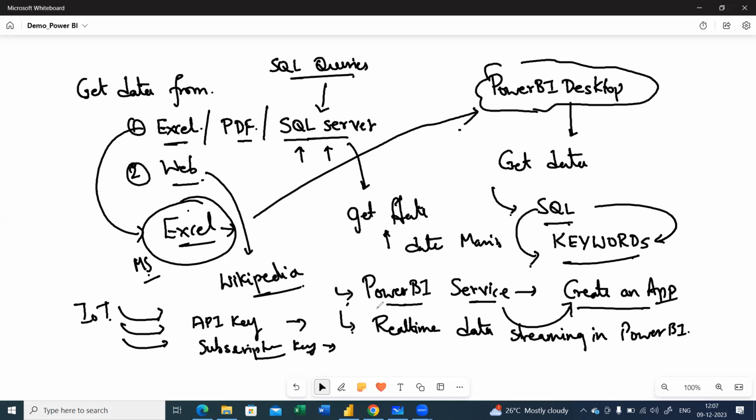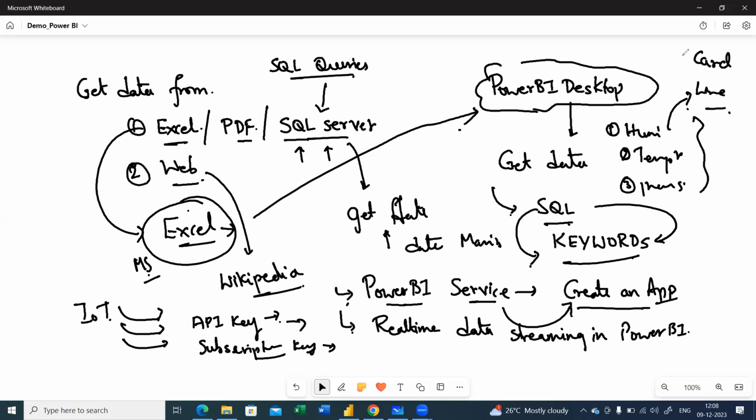We'll be just focusing on a dummy API key that is already available in Power BI service, and I'll be making sure that you have the normal humidity, temperature, and also pressure. Okay, so I'll show you all the related parameters that we can use and how we can represent them using the card visual, a line chart and so on. So there are a few charts and a few parameters that are associated. We are going to discuss them after this.